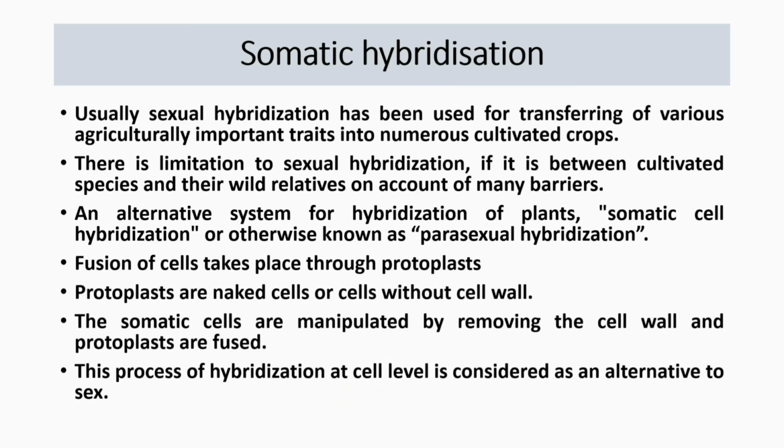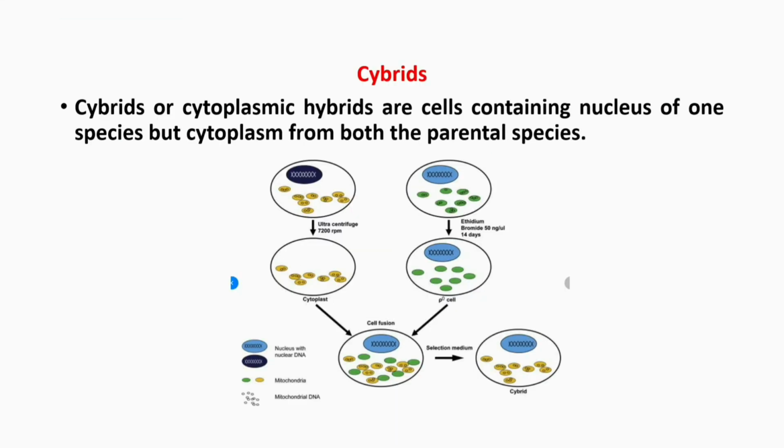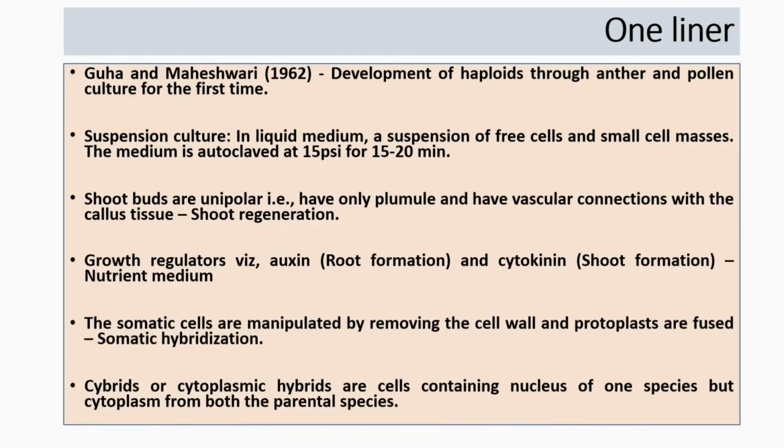Now we are going to see somatic hybridization. Somatic cells are manipulated by removing the cell wall and protoplasts are fused. This process of hybridization at cell level is considered as an alternative to sex. Usually, sexual hybridization has been used for transferring various agriculturally important traits into numerous cultivated crops. An alternative system for hybridization of plants is somatic cell hybridization, which is otherwise known as parasexual hybridization. Hybrids are otherwise known as cytoplasmic hybrids, or cybrids, cells containing nucleus of one species but cytoplasm from both the parental species.